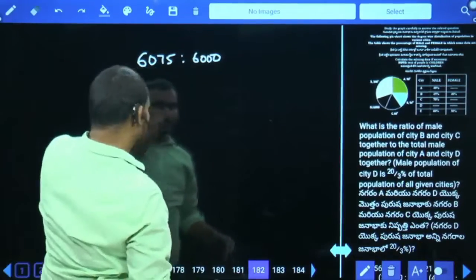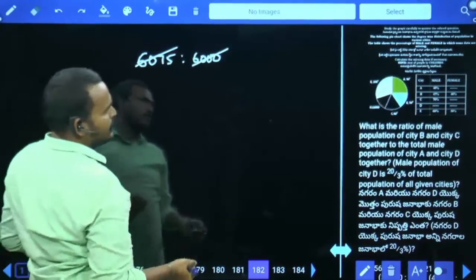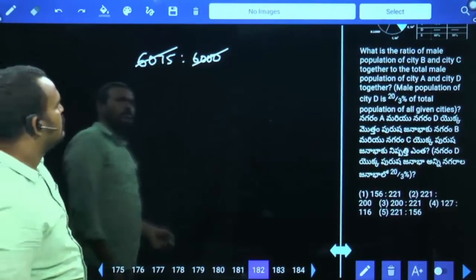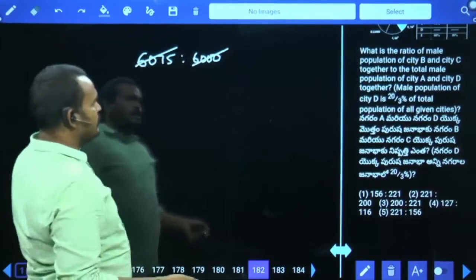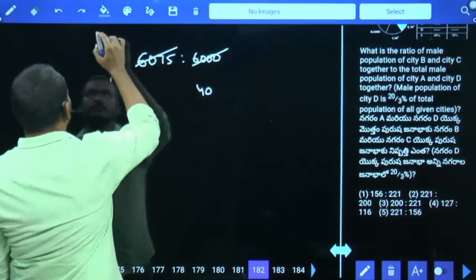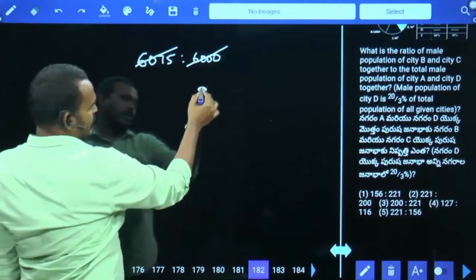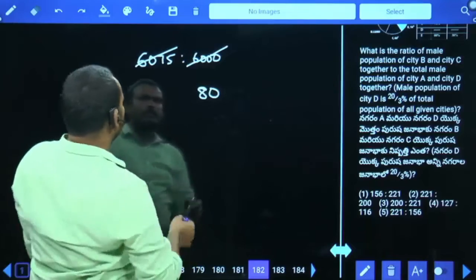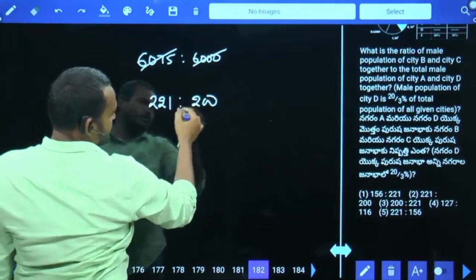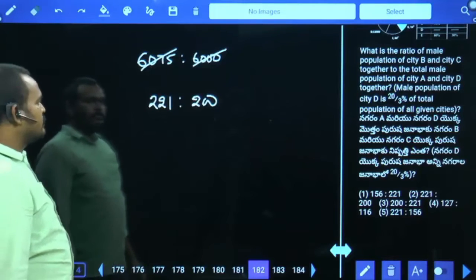First 25 different, 75 times. 75 means it will be 4, 300, 400. 75 for the 300, it will be 80 times. This 221 is to 200. 75, 8 times.